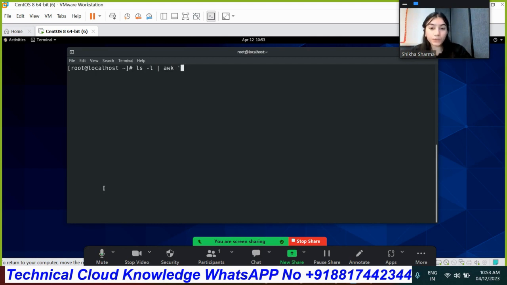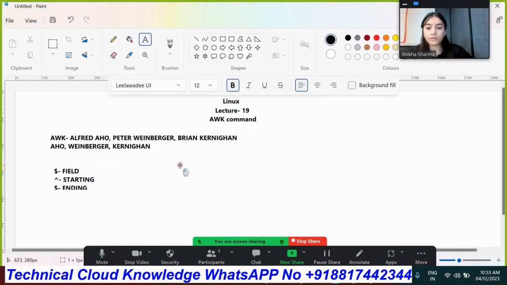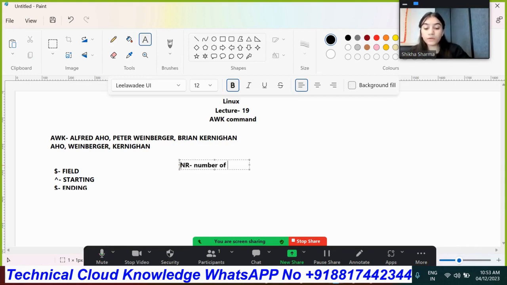Wait, let me first write it on the screen as well. We are going to use NR here, which refers to number of records. So it will provide us the output in numbers.